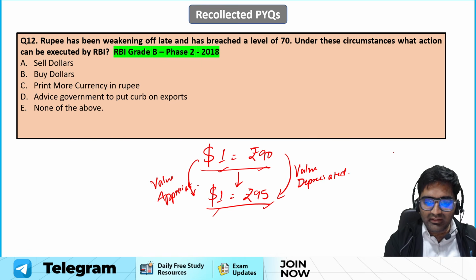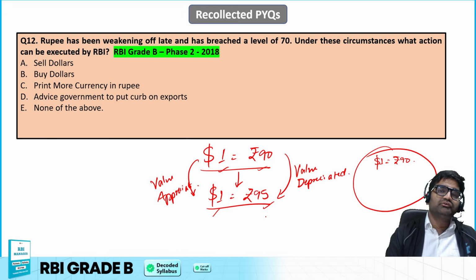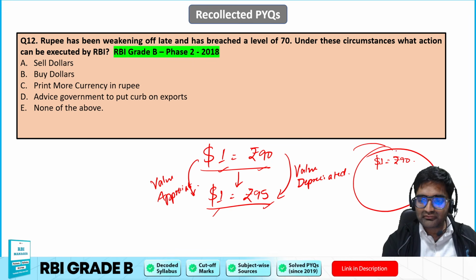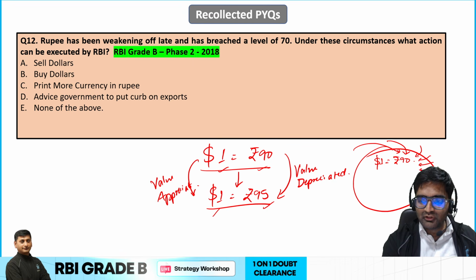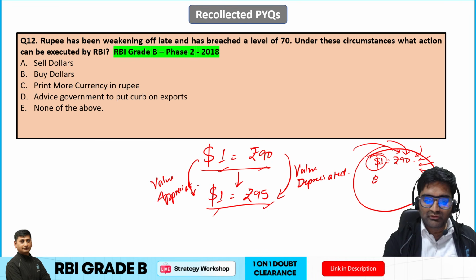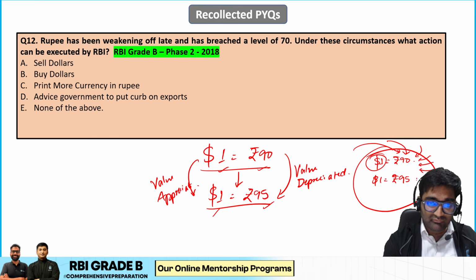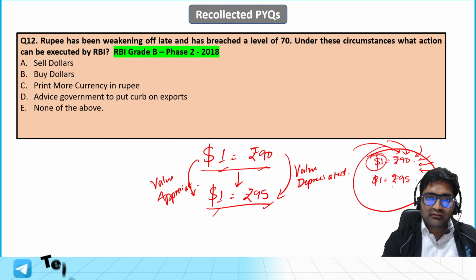Let's say in India, initially $1 was 90 rupees. Now there's a whole lot of Indian currency, rupees, rupees, so many rupees, and people would be ready to pay more to get these rare dollars. So $1 would now be higher than 90, that is 95, right? So what can be done in this particular case?